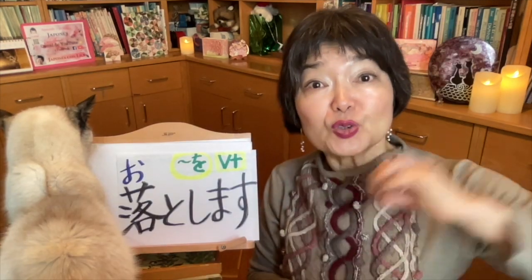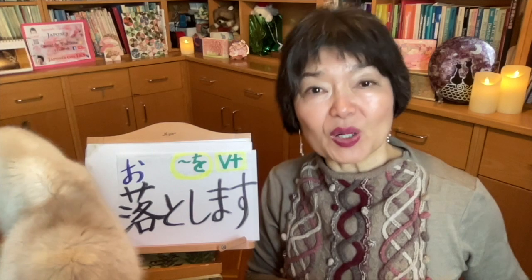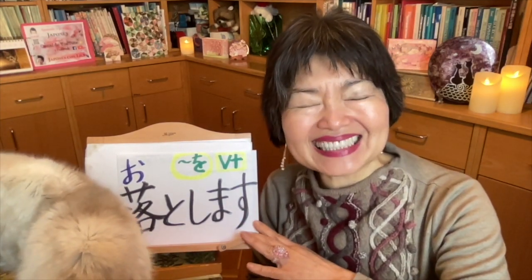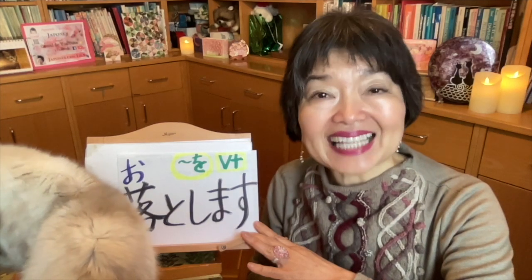The verb to drop something or to lose something, we say 落とします。This is a transitive verb.